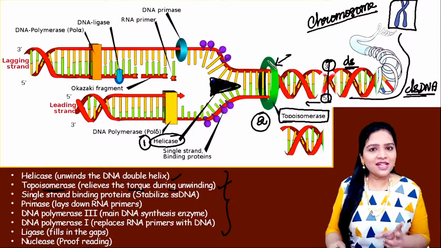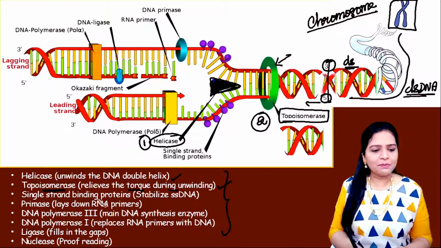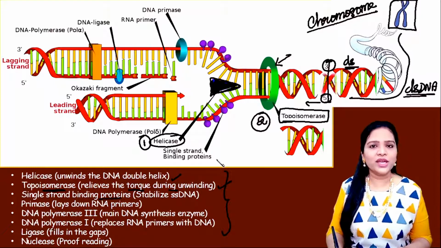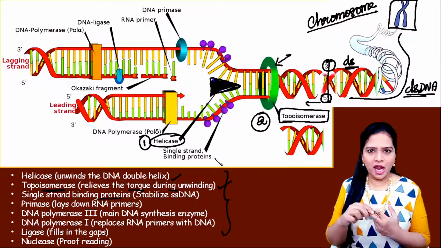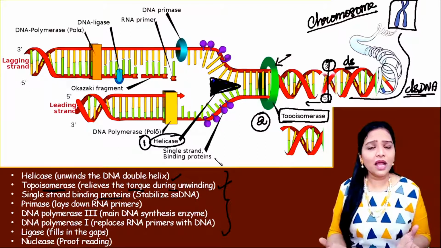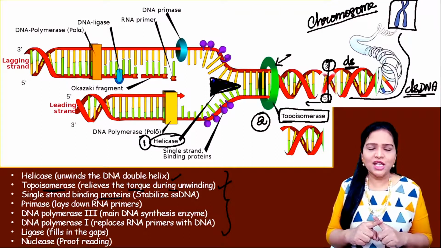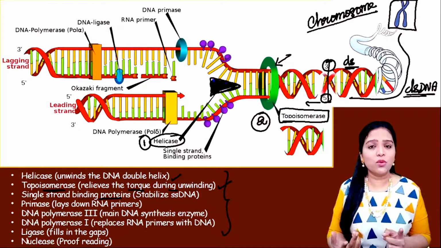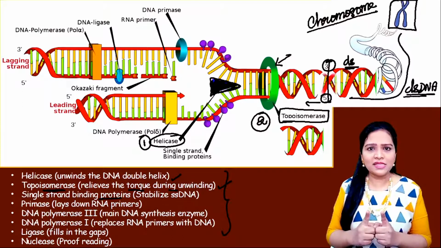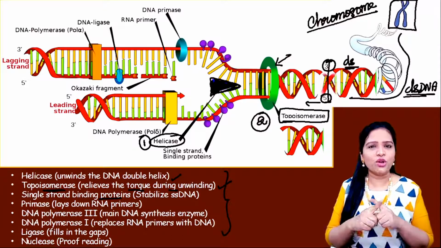Then the third thing, single strand binding proteins. Now those two strands get separated, unwound. Here there is more chance that these two strands could rejoin, isn't it? Though the hydrogen bonds were broken by the helicase enzyme, there is more chance that these two strands could again rejoin or rewind.